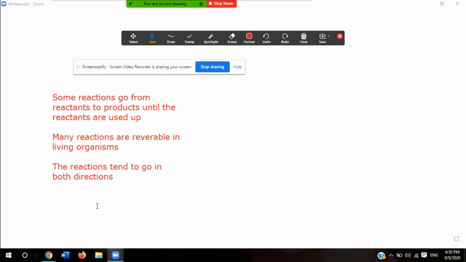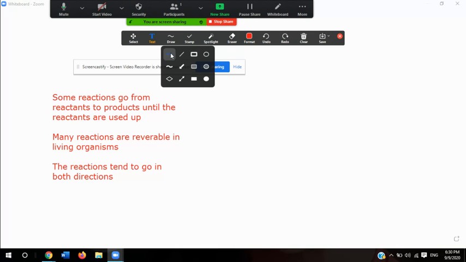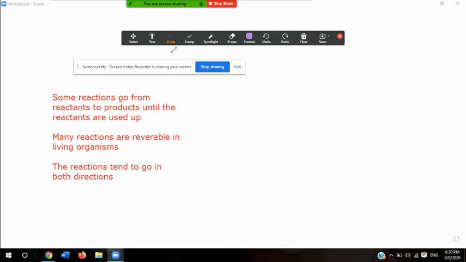Now, what it means, and this is extremely important in living organisms, and your book talks about the forming of carbonic acid, let me explain that real quick. Carbonic acid, which is H2CO3, is found in our blood or can be made in our blood to eliminate carbon dioxide from our blood.